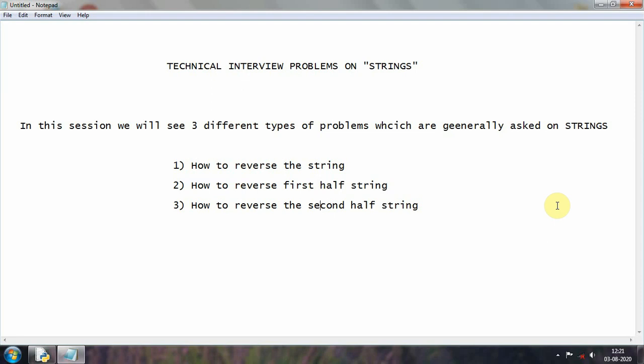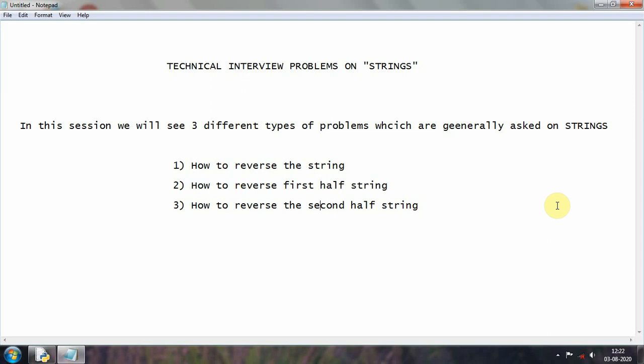So if you are preparing for companies like Cognizant, CGI, or any MNC company, you will be facing these types of problems in technical rounds, because I have faced a lot of these interviews and I have been given these questions. I have solved these questions in interviews, so that's why I'm telling you these are the three types of problems which are 90% asked on strings.